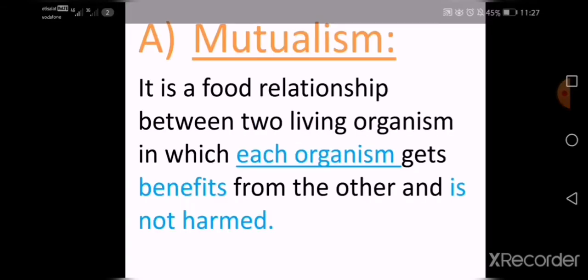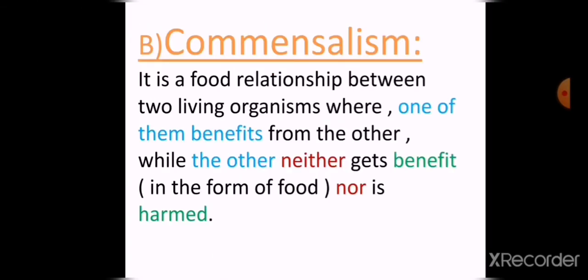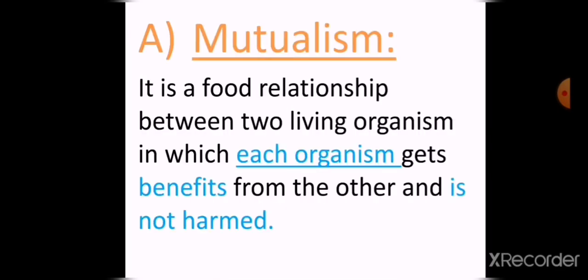Now we will talk about the mutualism. Mutualism is the food relationship between two living organisms, in which each of them or both of them gets benefit from the other, and is not harmed.